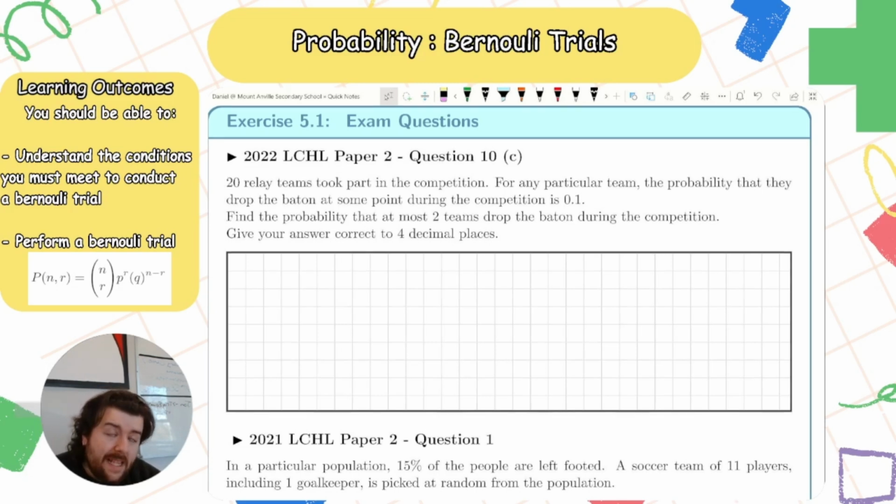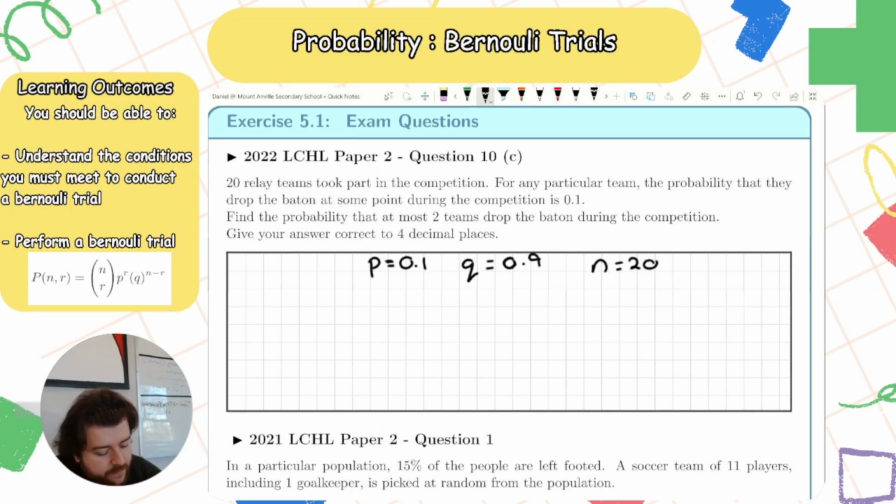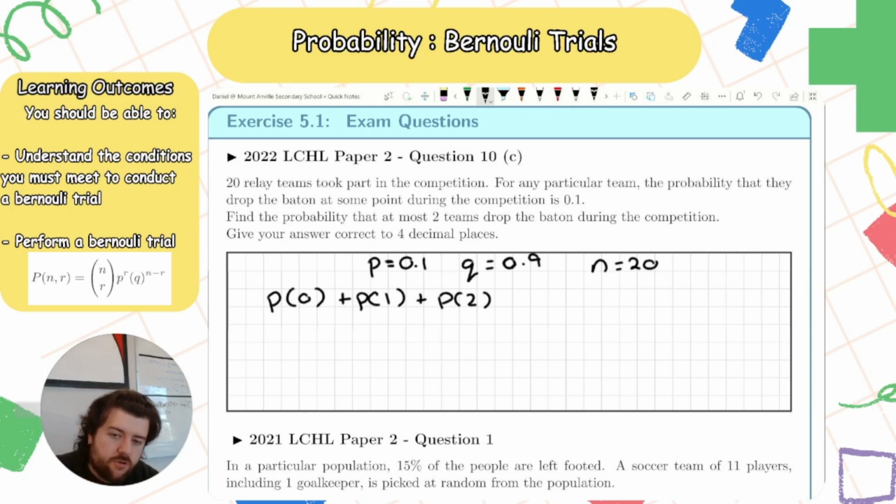So there are 20 teams. We want to find out the probability that at most 2 of them drop the baton. So the probability of dropping the baton is 0.1. The probability of not dropping the baton is 0.9, because 1 minus 0.1 is 0.9. There are 20 teams, right? And we're looking for at most 2. So we're looking for the probability no one drops the baton, plus the probability 1 person drops the baton, plus the probability 2 people drop the baton.